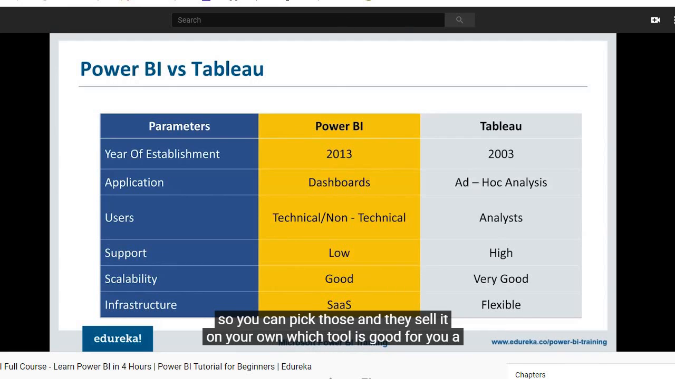So you can pick those and decide on your own which tool is good for you or great for you. And that would also depend on the problem statements which you have or which you need to solve. As far as this video is concerned, I just wanted to give you a picture of how these two tools fare based on these parameters.